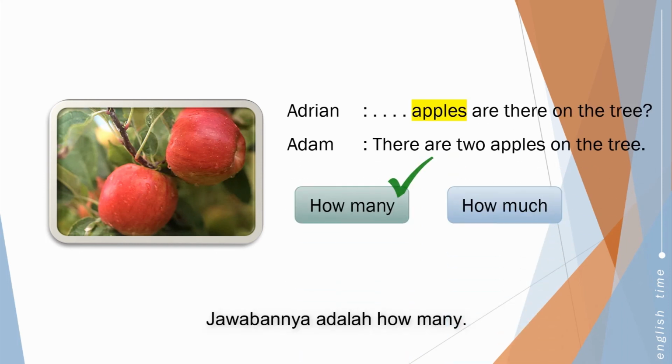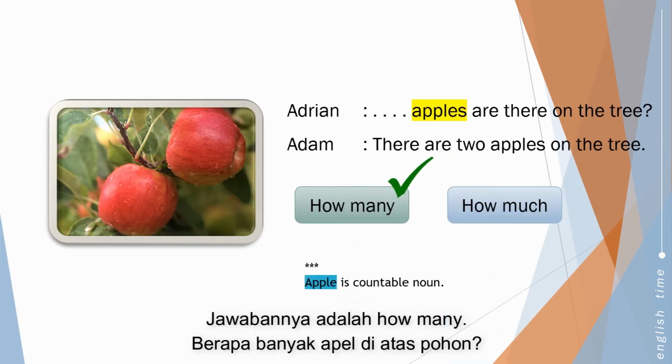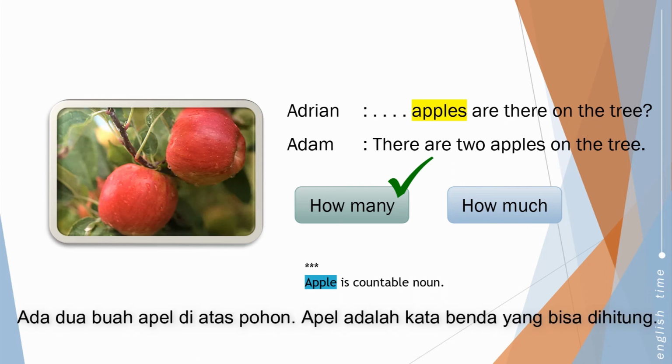The answer is how many? How many apples are there on the tree? There are 2 apples on the tree. Apple is countable now. We can count it easily.